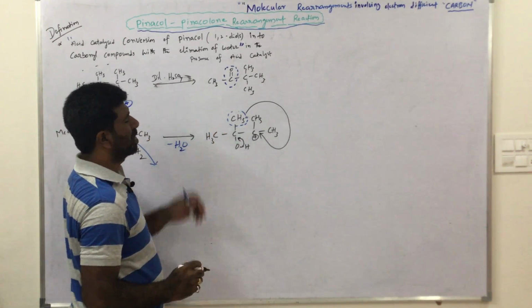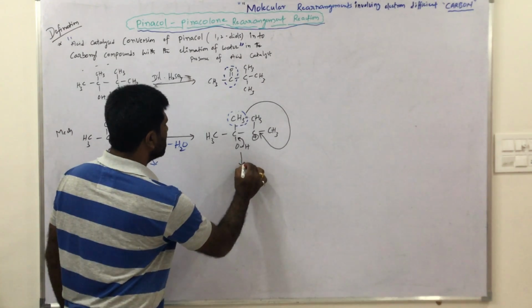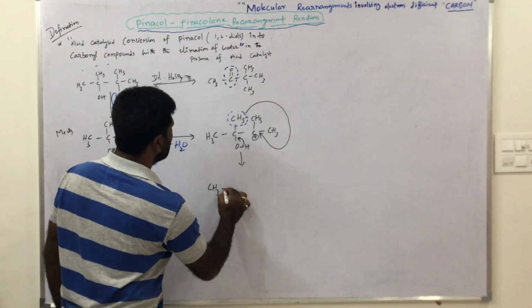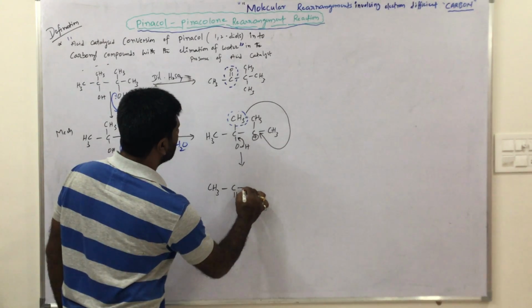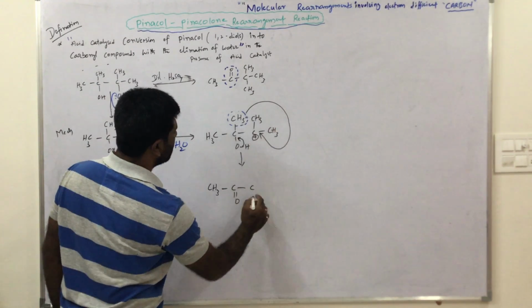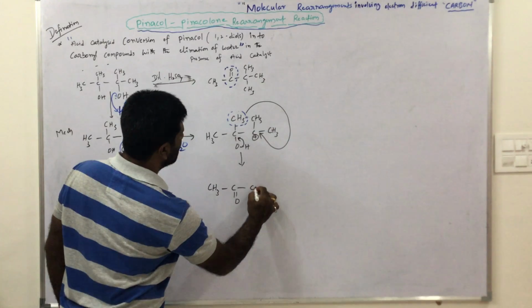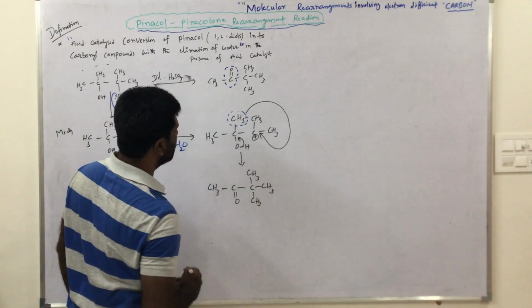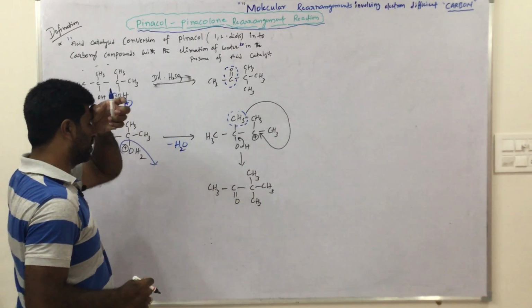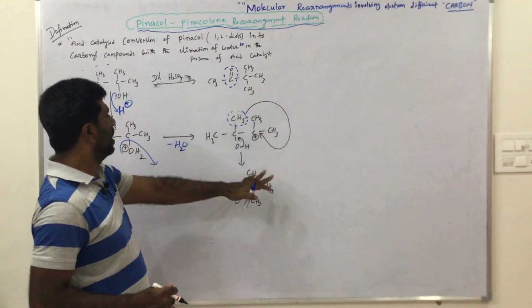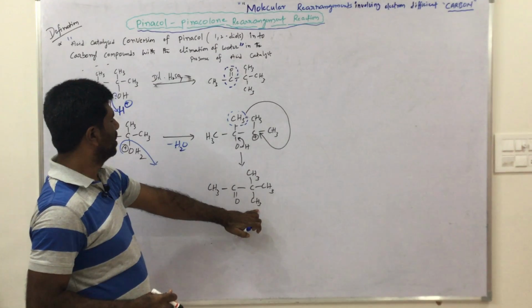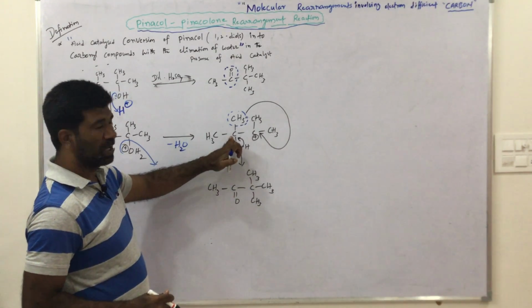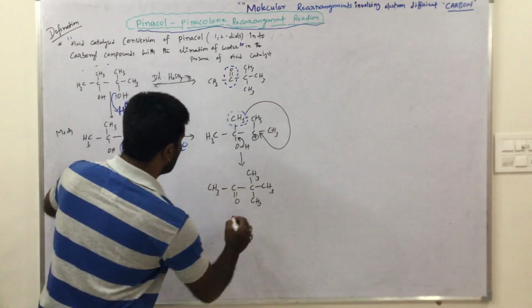Now the product is CH3C double bond O with this newly migrated methyl group and the previous old methyl groups. These two methyl groups are as before, and this CH3 group comes from the other carbon. This is the carbonyl compound.